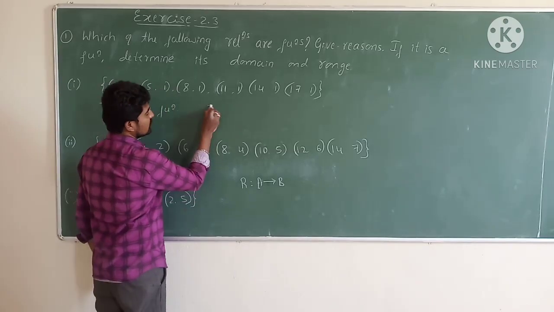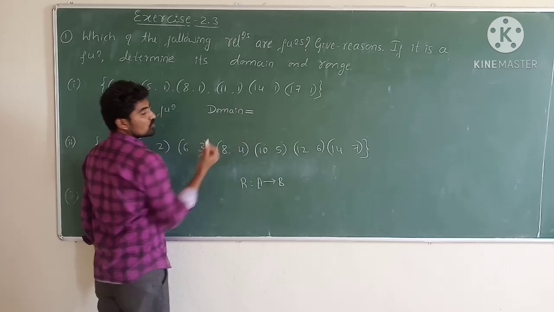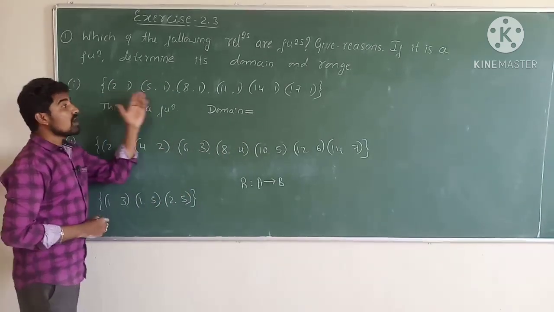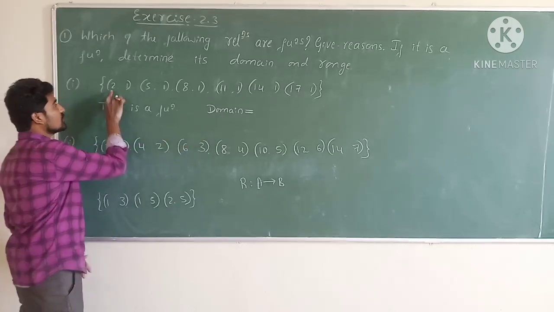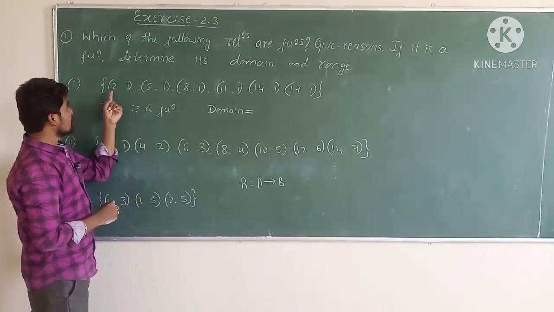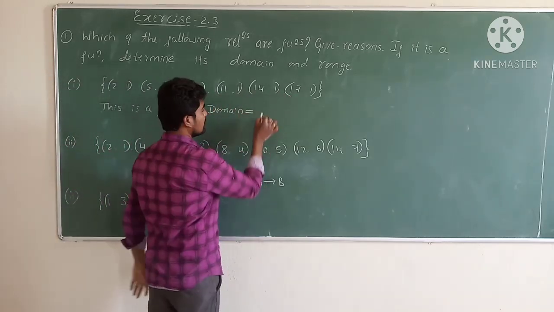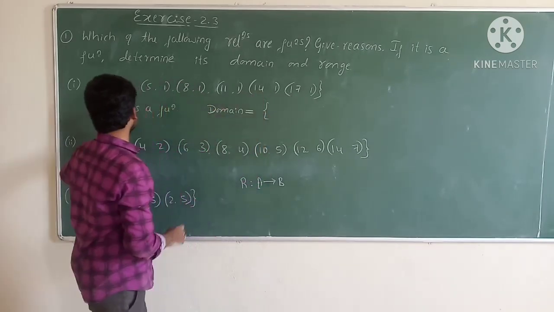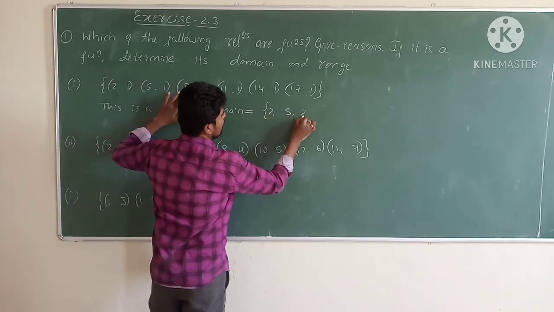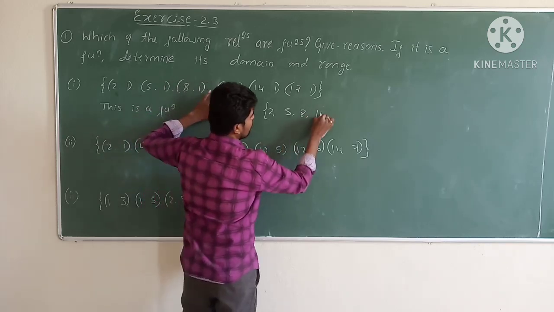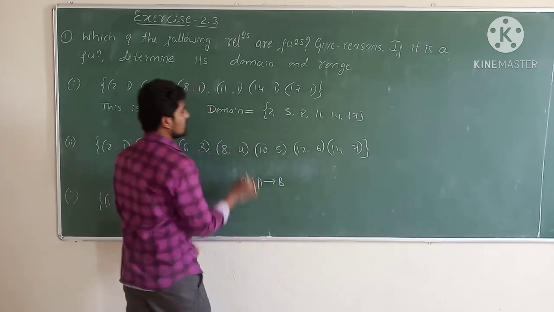So next thing is what? Domain. Domain means the set of all first elements or set of all input values. Input values are there in the first elements. First elements are 2, 5, 8, 11, 14 and 17. Therefore the domain of this function is {2, 5, 8, 11, 14, 17}.